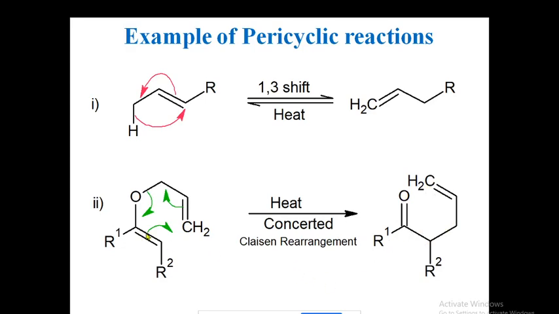The reaction goes through a concerted process with cyclic geometry. This bond comes here, this bond comes here, and this bond is breaking, so there is a formation of C double bond O. This carbon and this carbon form a new bond, and this double bond shifts here, forming a new double bond. So you are getting this final product. These are the examples of pericyclic reactions.